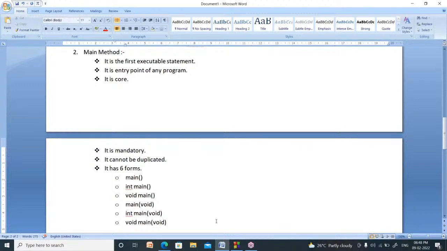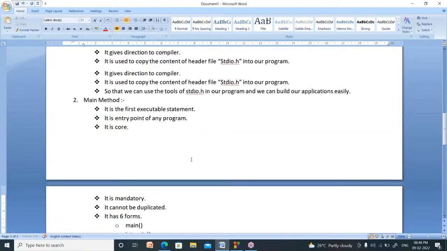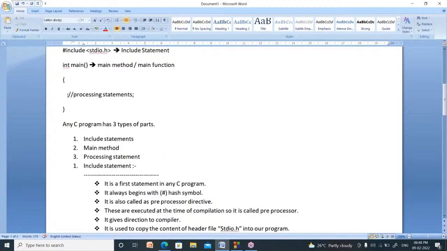Now I am going to the third concept, that is, what are processing statements. Processing statements are nothing but the step-by-step procedure to solve a particular problem.